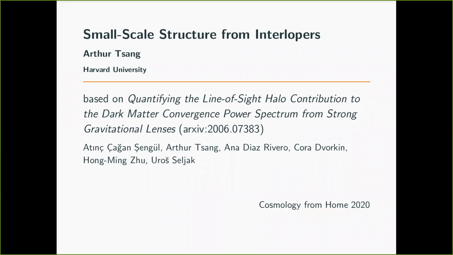This talk is based on work that I did in Cora Dworkin's group at Harvard, along with John Schengel and Ana Diaz-Rivero, with additional collaborators at Berkeley, Hongming Chu, and Urosh Seljak. This talk is based on the paper quantifying the line-of-sight halo contribution to the dark matter convergence power spectrum from strong gravitational lenses at the arXiv link given here.